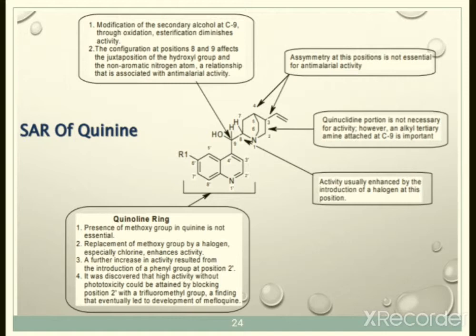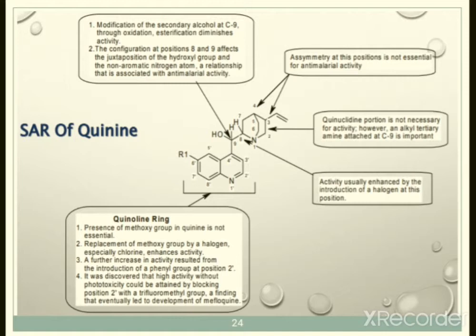The configuration, the orientation of the molecule at the 8 and 9 positions, of this hydroxyl group and the aromatic region, meaning the quinoline region, and the relationship between them explains the antimalarial activity. So this is about positions 8 and 9. Now, at positions 3 and 4 you can see the quinuclidine ring.